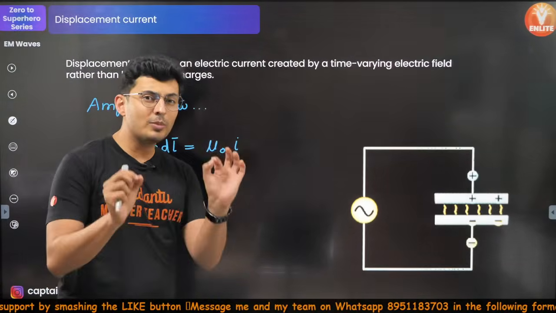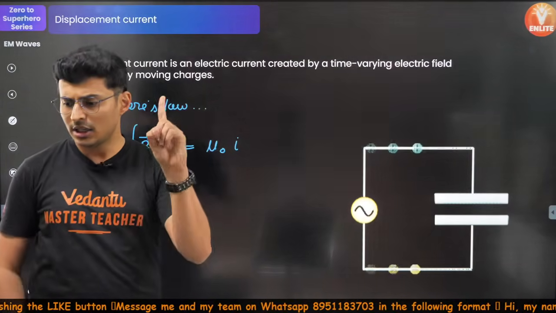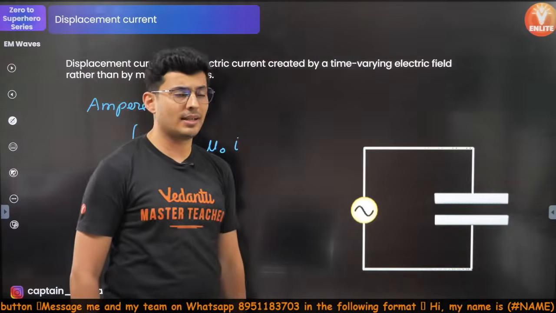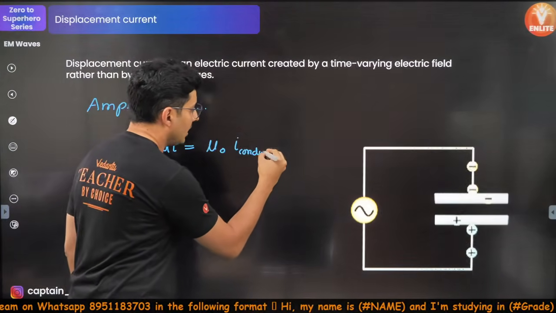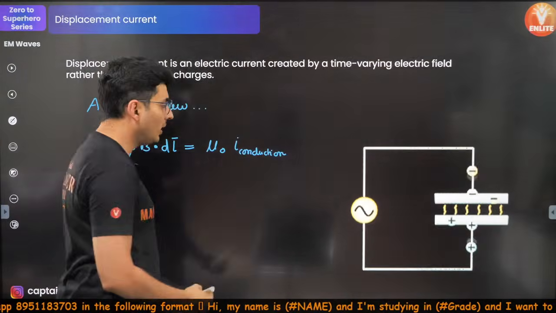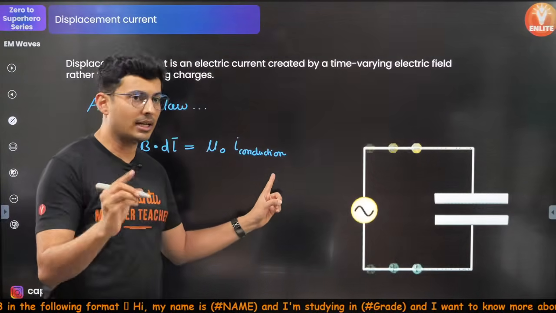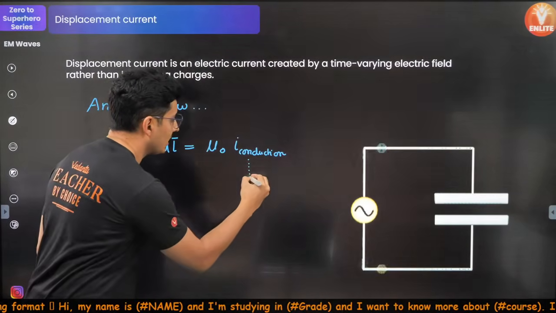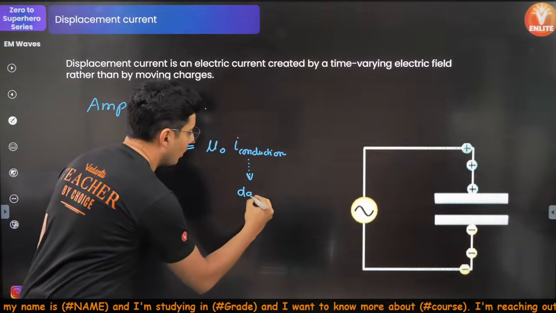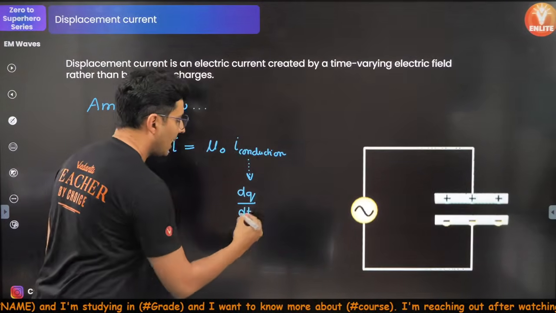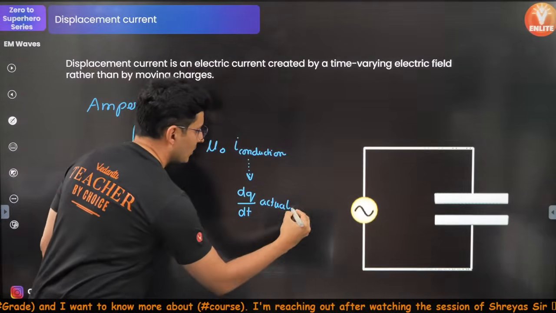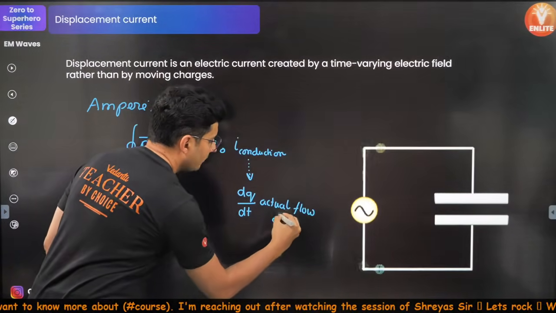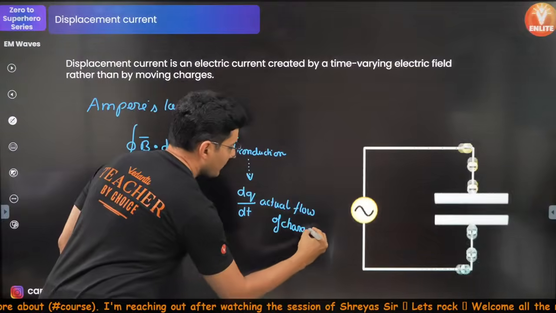This current happens to be the actual current which flows in the circuit. That actual current is often called the conduction current. The meaning of this conduction current is basically the rate of flow of charges. The actual current which flows, the actual flow of the charges.